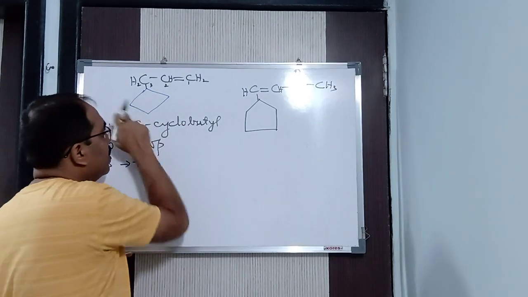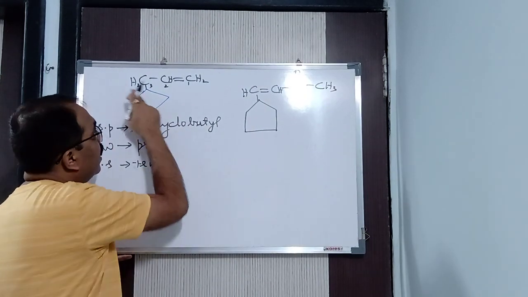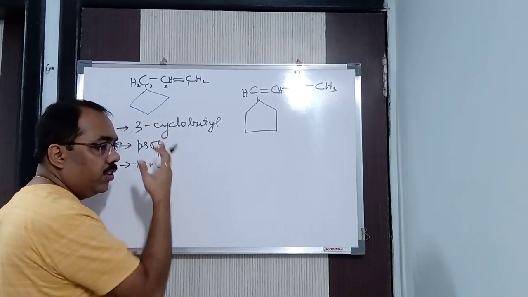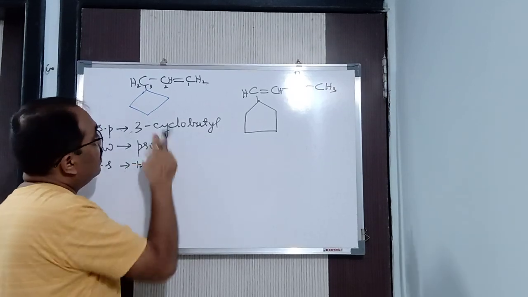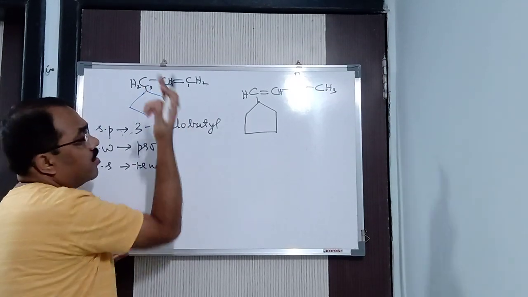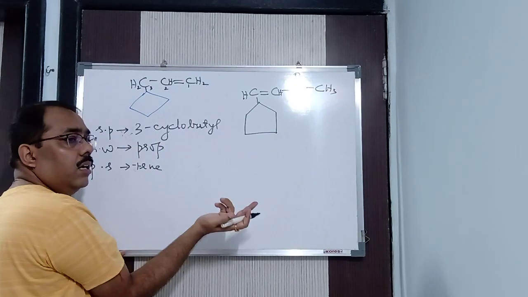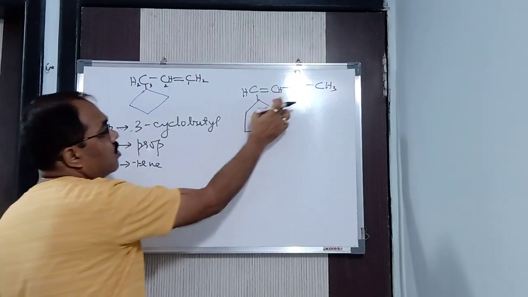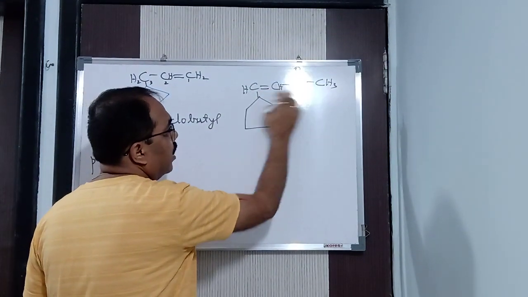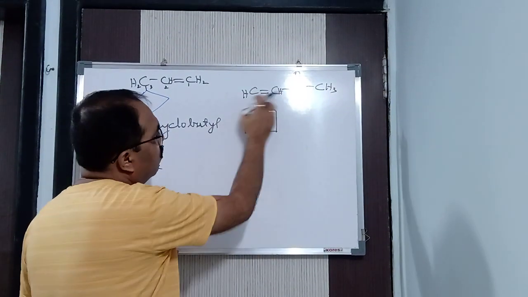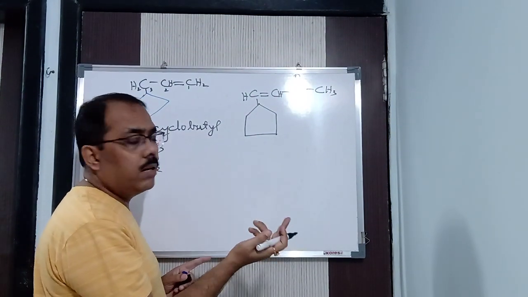So hence I did not see the ring, how many carbon atoms it contains, or the chain, how many carbon atoms it contains. I did not count it because as I saw here a multiple bond is there, I immediately gave preference to this particular chain. Here also, as I saw a functional group with a multiple bond is there, I immediately give preference to the chain. No need to count the carbon atoms in the ring and the chain.